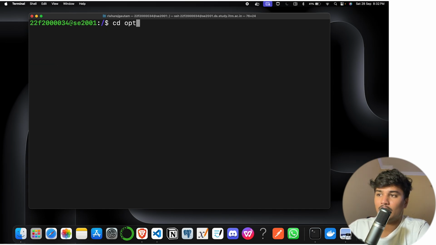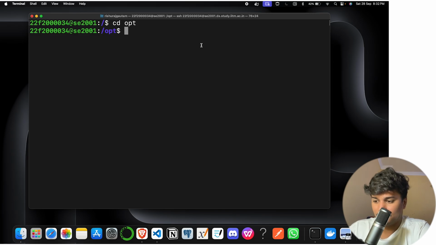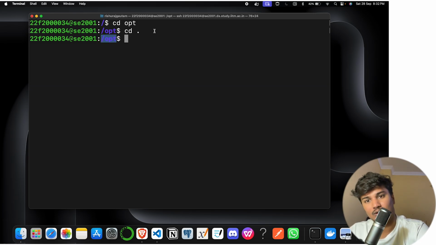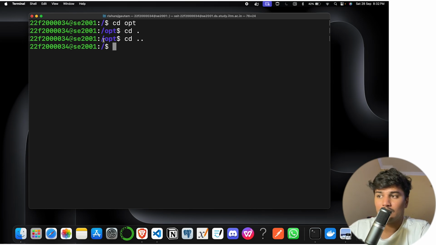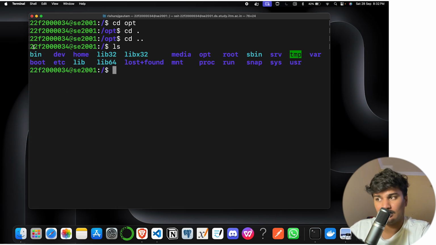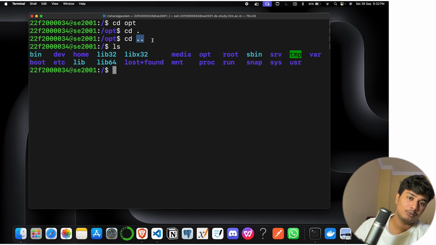Now if I do cd dash, it takes me back to where I was. First I was in the opt folder. Now I am at the root directory, that is slash. If you don't believe it, ls shows the root directory. So this will help to go back to the folder in which we were.